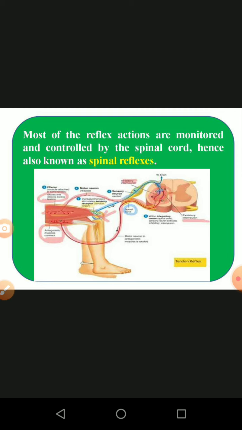Then what happens? The spinal cord senses, realizes and detects the reaction. Then the information is passed on to the motor neuron. The motor neuron carries the opposite reaction and reaches the muscle fibers. What are we doing? Suddenly we perform some kind of opposite reaction. We stand up or run away from that particular thing.